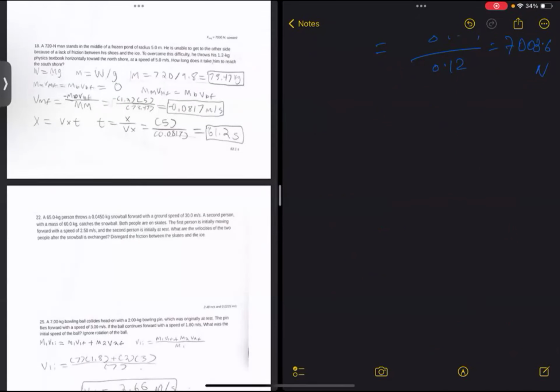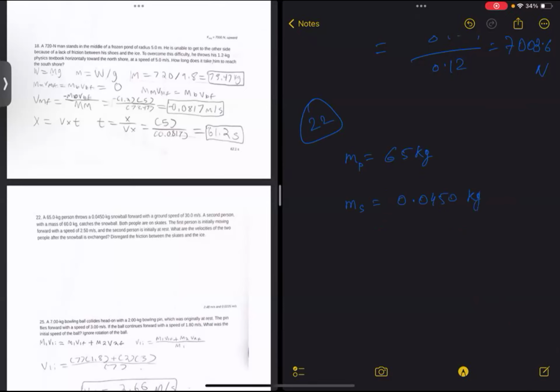Question number 22. Try to solve this first yourself and tell me your approach, what you will do. First write down what things are given. What is given in the question? The mass of the person is 65 kg. What else is given? The mass of the snowball, that is 0.045 kg.